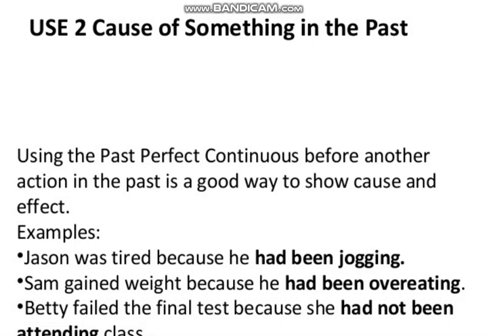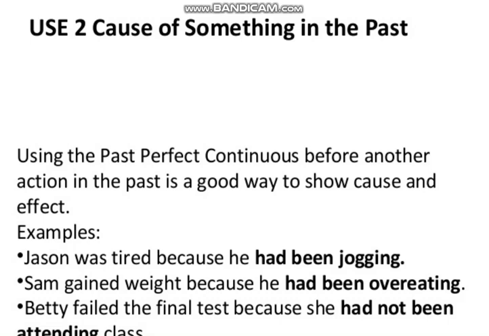cause of something. It was causing something. And what does it cause? What was its effect? That Jason was tired now. Sam gained weight because he had been overeating. So overeating is the cause, and what is its effect? That Sam had gained weight.